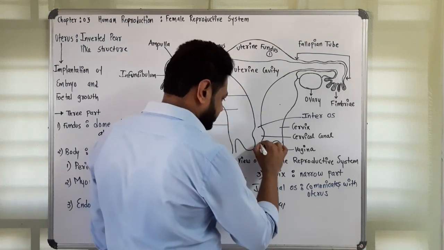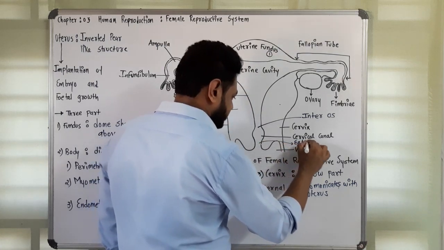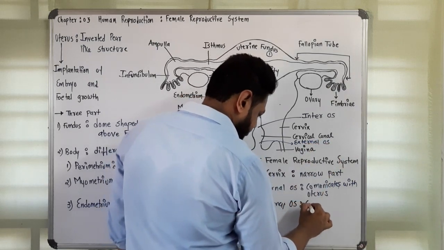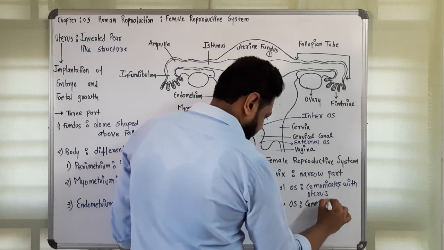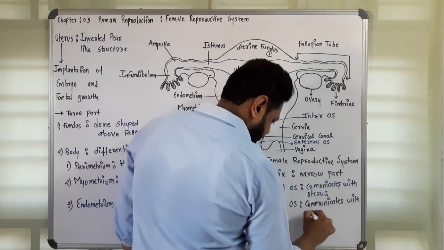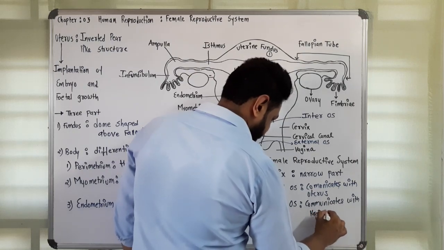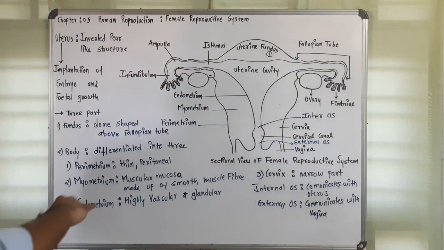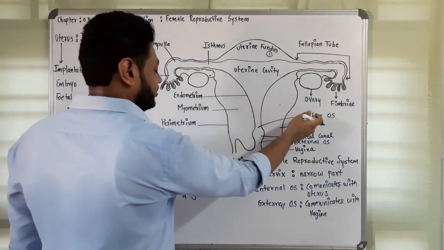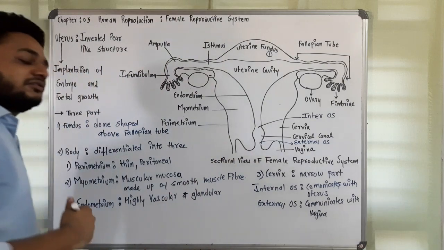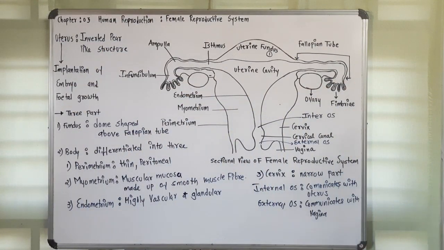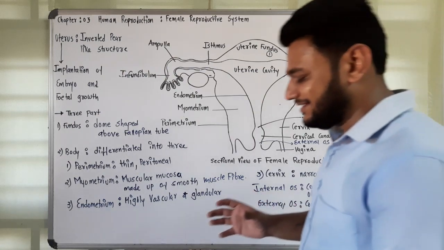In the same way, the external os is over here, where the vagina starts. The external os communicates with the vagina on the outer side. So this is the communication by which it is in contact. The cervix internally communicates with the uterus by the internal os, and in the same way the cervix communicates with the vagina by the help of the external os. Now talking about the last one, that is the vagina.